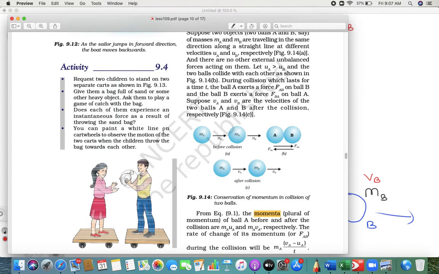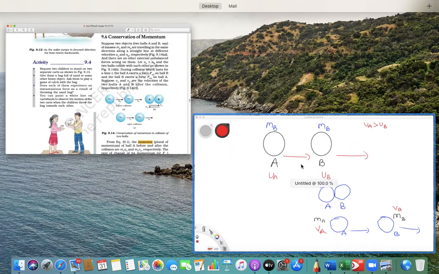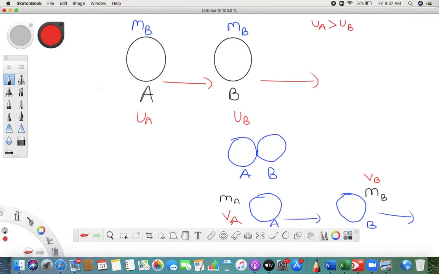The momentum of ball A plus the momentum of ball B before collision, we call it the initial momentum, PIA and PIB. What is initial momentum?